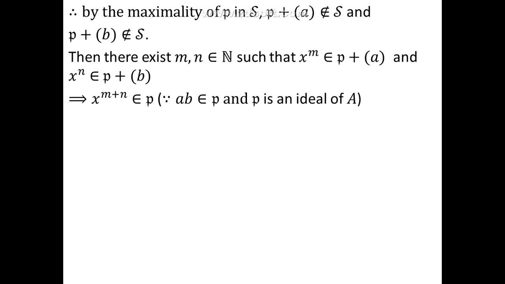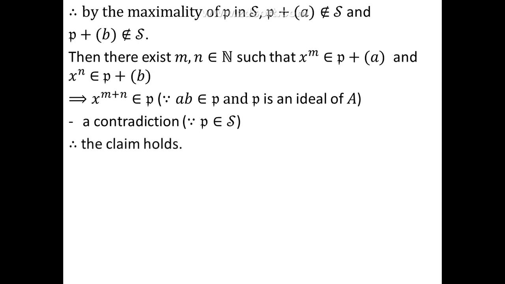Thus, we have found a power of x which belongs to P. This is a contradiction because P is in S. S contains only those ideals which do not contain any power of x, whereas we found a power of x which belongs to P. Therefore, this is a contradiction. So, our claim holds, that is, either A must be in P or B must be in P.